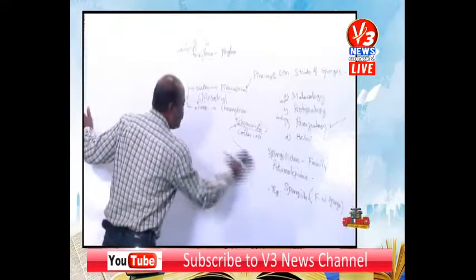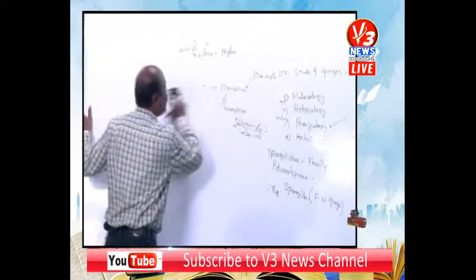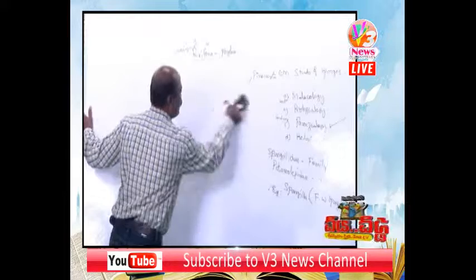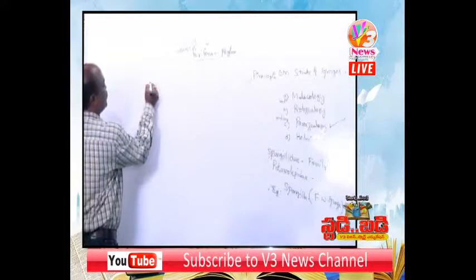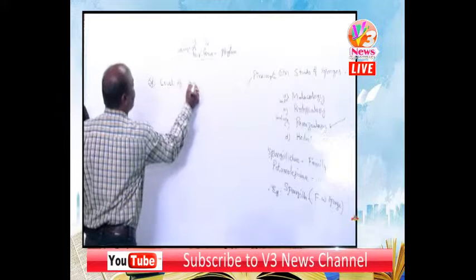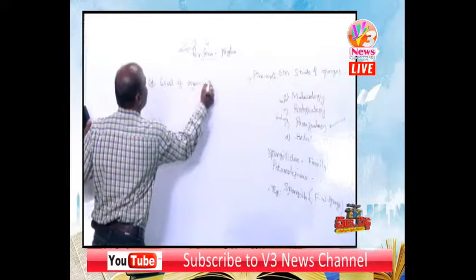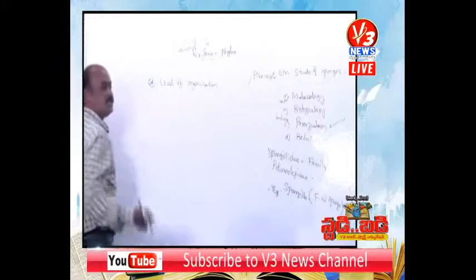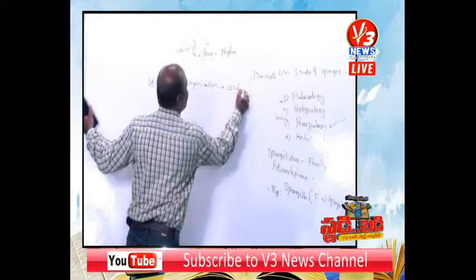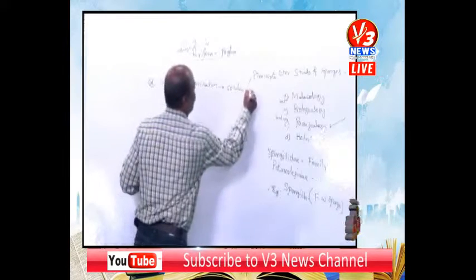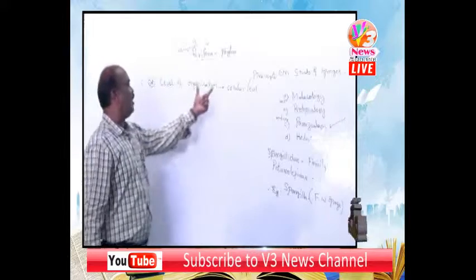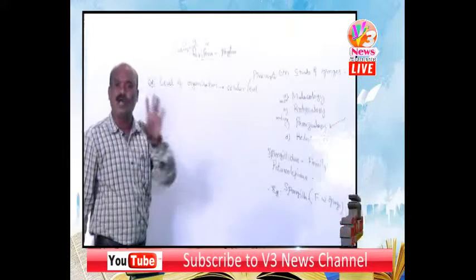Now, the digestive system and the level of organization. First we go for the level of organization. That's a very important aspect. In sponges, the level of organization is cellular level. So these are multicellular animals. Their body organization is up to cellular level.